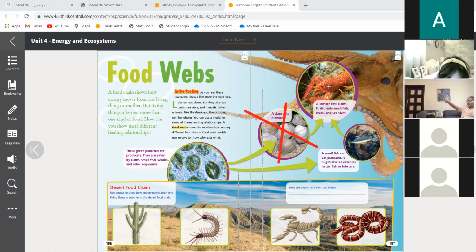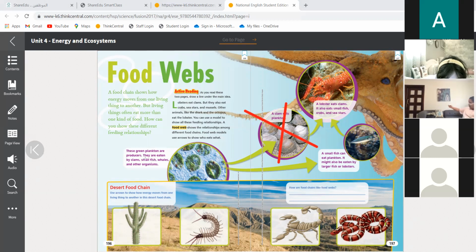Now let's go back to the reason why the planktons are eaten by so many animals. Why? Do you have any idea? Because they're so small. Okay, yes, that's right. What else? What does the plankton eat? It's a producer. It makes its own food. That's why the food chain starts over here. Because the planktons are too many.